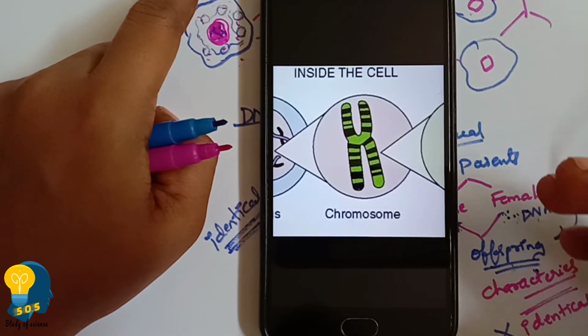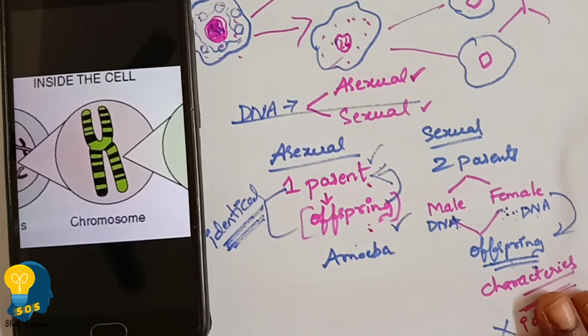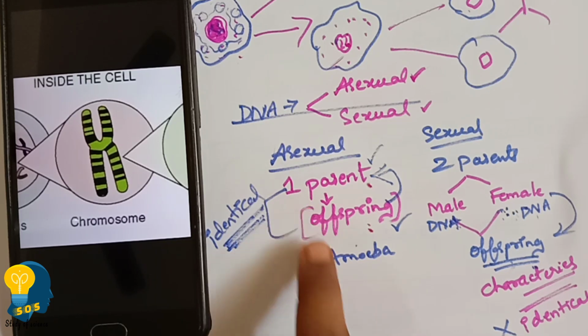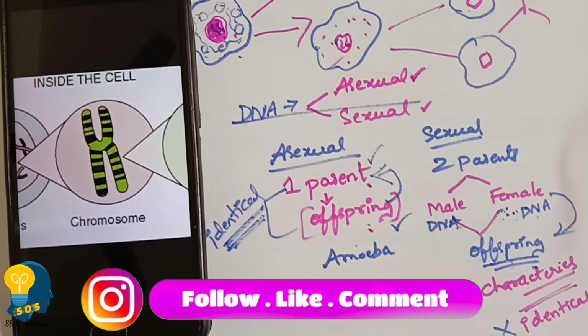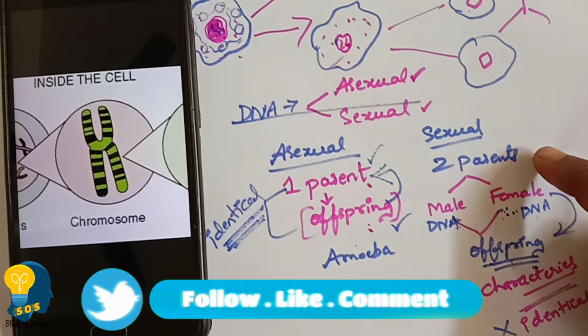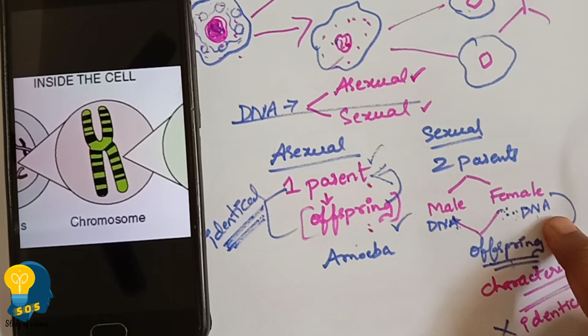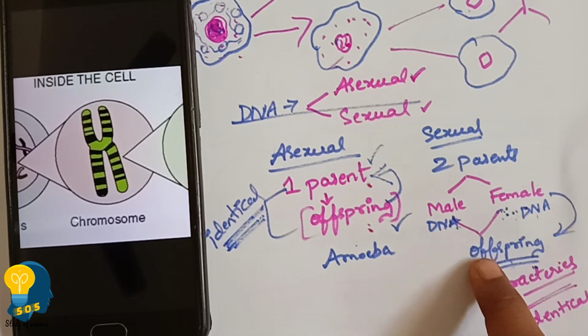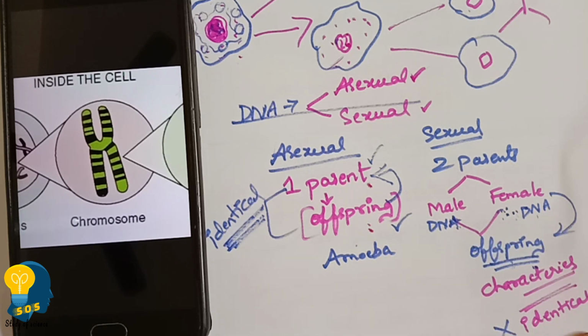Okay, and finally we have understood about the sexual and asexual reproduction. In asexual reproduction, we saw that there will be involvement of only one parent, and the offspring which is born under asexual reproduction is completely the same as the parent, whereas under sexual reproduction we have seen that two parents are involved. ಇಬ್ಬರು ಪೇರೆಂಟ್ಸ್ ಇರ್ತಾರೆ, father and mother. Father's DNA and mother's DNA ಎರಡು ಕೂಡ ಕಂಬೈನ್ ಆಗಿ ಆಫ್ಸ್ಪ್ರಿಂಗ್ ಫಾರ್ಮ್ ಆಗುತ್ತೆ. ಇಲ್ಲಿ ಫಾರ್ಮ್ ಆದಂಥ ಆಫ್ಸ್ಪ್ರಿಂಗ್ಸ್ಗೆ ಏನಾಗಿರುತ್ತೆ? ಫಾದರ್ದು ಮದರ್ದು ಸಿಮಿಲಾರಿಟೀಸ್ ಅಥವಾ ಕ್ಯಾರೆಕ್ಟರಿಸ್ಟಿಕ್ಸ್ ಇರುತ್ತೆ, ಬಟ್ ಇಟ್ ಇಸ್ ನಾಟ್ ಕಂಪ್ಲೀಟ್ಲಿ ಸೇಮ್ ಆಸ್ ದ ಪೇರೆಂಟ್ಸ್.